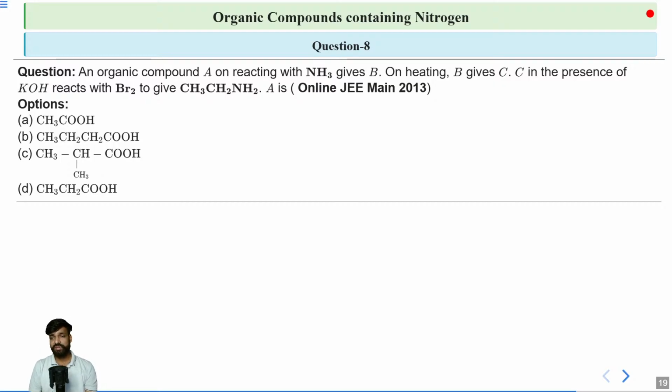So it's a very easy one. You just have to see that which type of reaction is going on here. You can start it from the end also, means from the CH3CH2NH2 also. You can just go back from this part and you will get your answer in a very easy fashion.